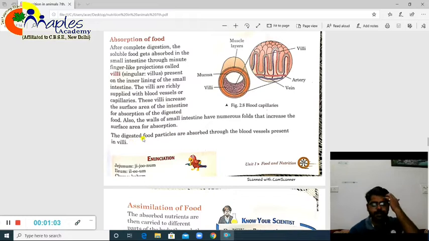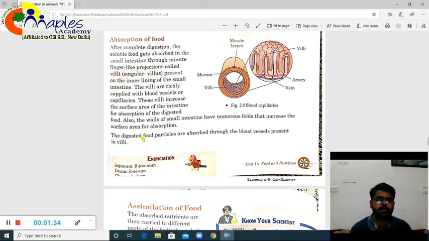We know that the alimentary canal is nothing but a tube-like structure, so the food has to travel through this tube and somehow reach the different parts of your body. For that we need absorption, basically the transfer of this digested food from your alimentary canal. This absorption of food happens inside the small intestine only. Remember, digestion gets over in the small intestine, and absorption of the digested food also happens in the small intestine.